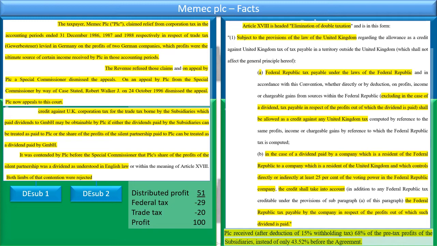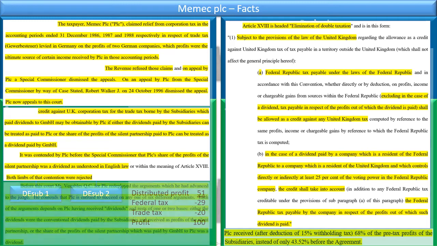Or if the share of the profits of the silent partnership paid to PLC can be treated as a dividend by GmbH. It was contended by PLC before the Special Commissioner that PLC's share of the profit of the silent partnership was a dividend as understood in English law, that's national law, we'll look at that in a bit, and within the meaning of Article 18 of the treaty, right? Both limbs of that argument were rejected.